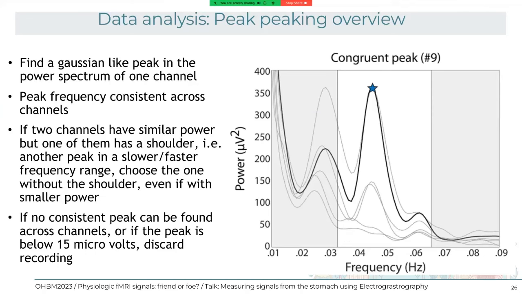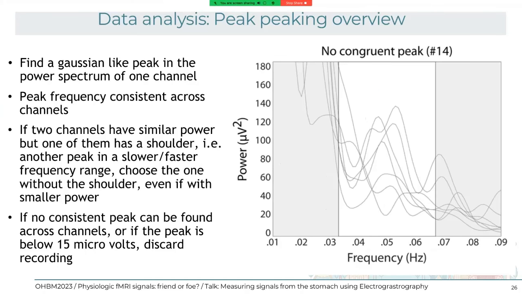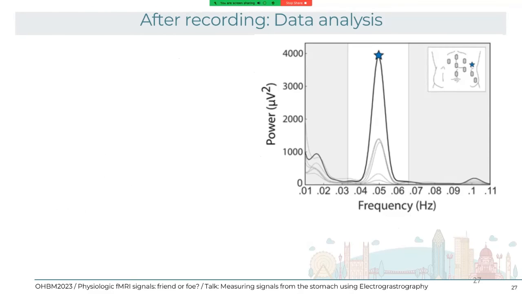Here again, we have a super clean recording with all the channels having the same frequency, but one electrode, this one over here, having the largest peak. So it's clear that we choose this one because it's showing the largest gastric basal rhythm activity. Of course, this is after computing the power spectrum, and typically I use a Hanning taper FFT with the Welch method. We select the channel with the peak between 0.33 and 0.66. I have some MATLAB code, in the paper and on GitHub, that automatically detects a peak here.